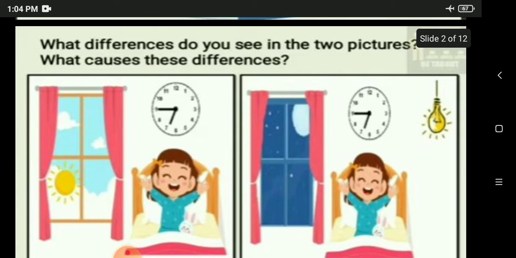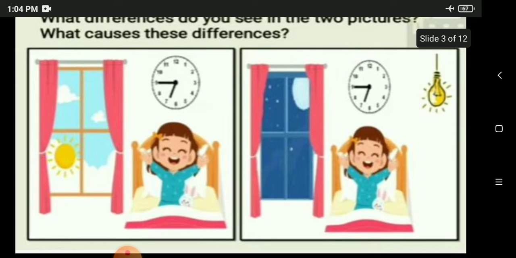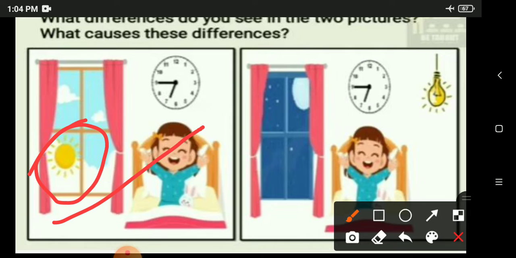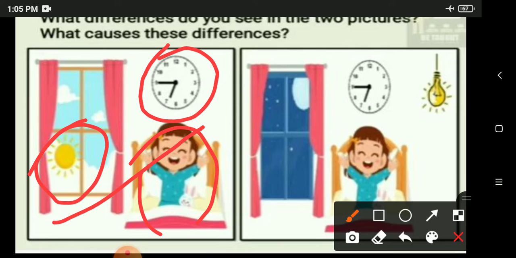Now, Sevanta wakes up at 6:45 every morning. Can you all see the picture in your textbook? What difference do you see in the two pictures? What causes these differences? So now tell me the differences very quickly. So here the picture seems to be a daytime. We can see the sunrise. And Sevanta woke up at 6:45 a.m. You can see in the clock. Okay.